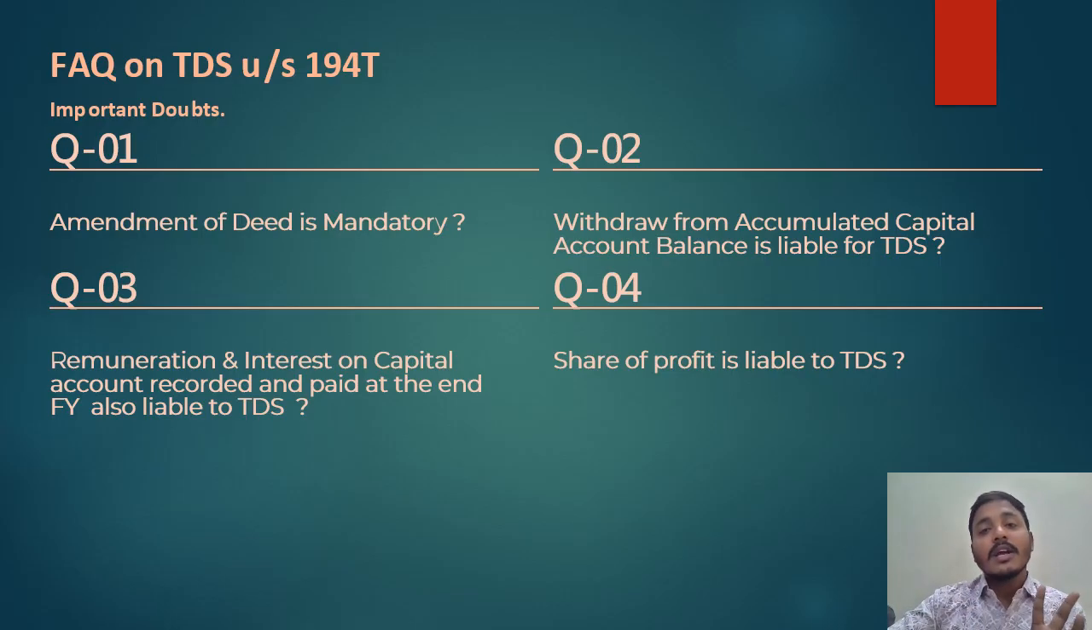For the interest on capital, the department has given a clarification: you can deduct at the end of the financial year, whenever it is credited to the books of accounts or paid, whichever is earlier. If it is credited in March and the payment is done in April, then you are liable to deduct TDS for the month of March only, not since the beginning of the financial year. So there are two situations, one is remuneration and the other is interest on capital.